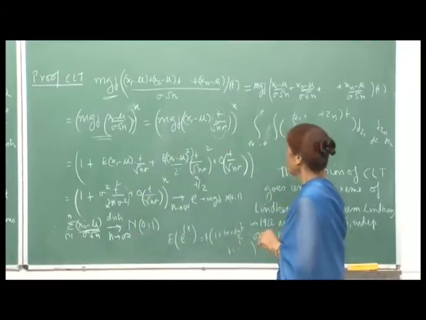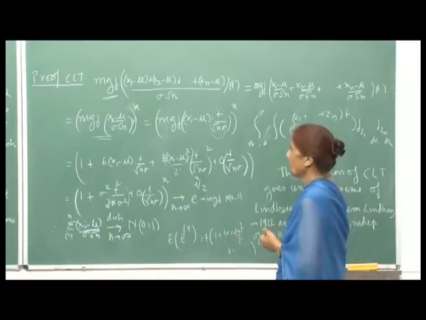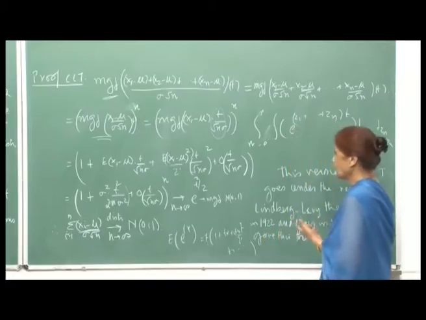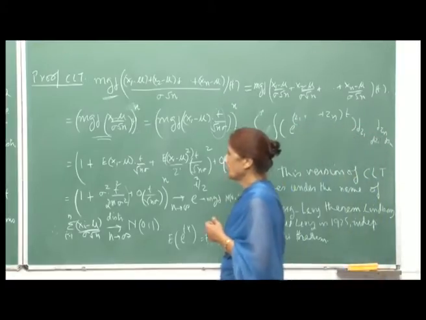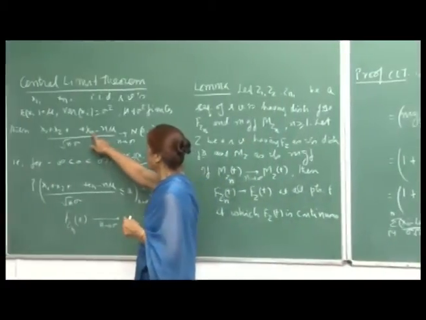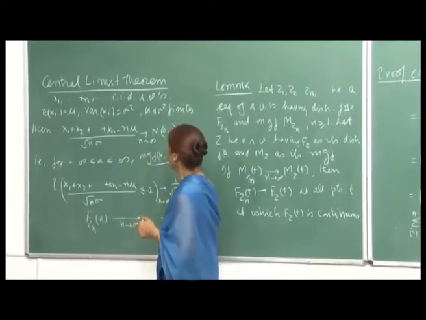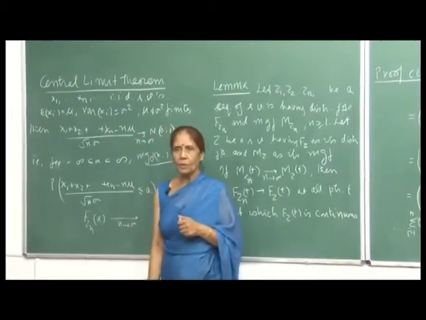The proof is simple, just using independent, identically distributed random variables and the properties of the MGF. Through the property of the MGF, we could show that the sum of these independent identically distributed random variables, minus n mu upon root n sigma, converges to a standard normal variate.